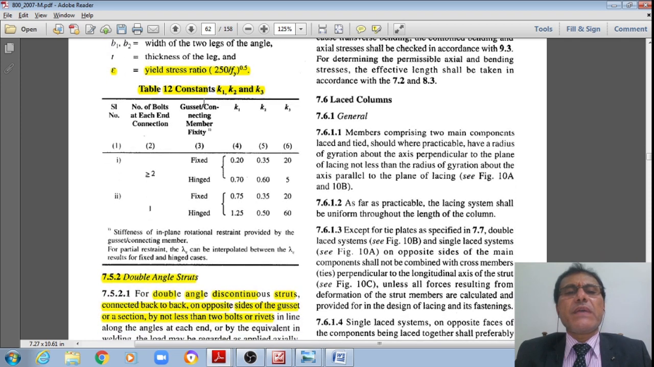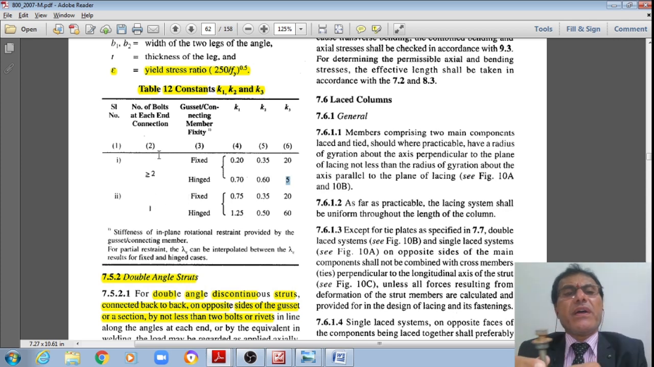Now, these K1, K2, K3 are given in this Table 12, depending on the number of bolts. If there are more than two bolts, and if the gusset connecting member fixity is fixed, then K1 is equal to 0.2, K2 is equal to 0.35, and K3 is equal to 20. If that connectivity is hinged with two bolts, then K1 is equal to 0.7, K2 is equal to 0.6, and K3 is equal to 0.5.